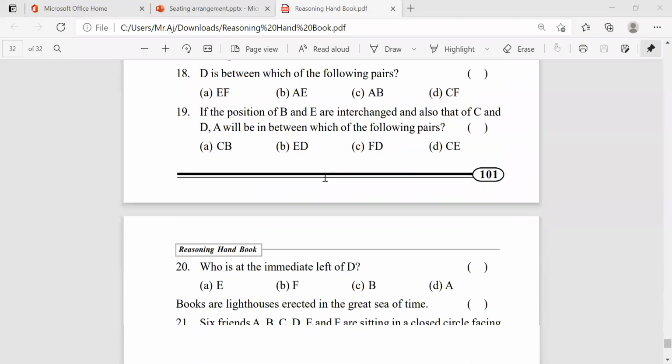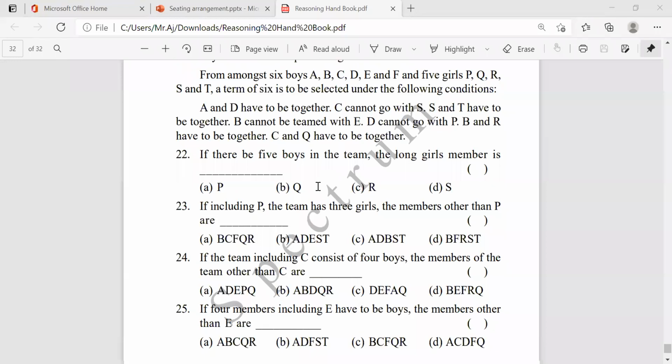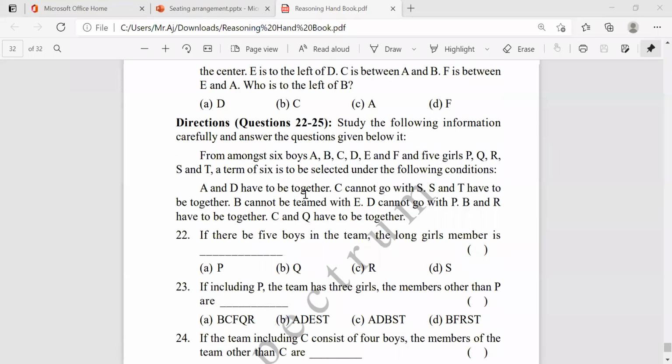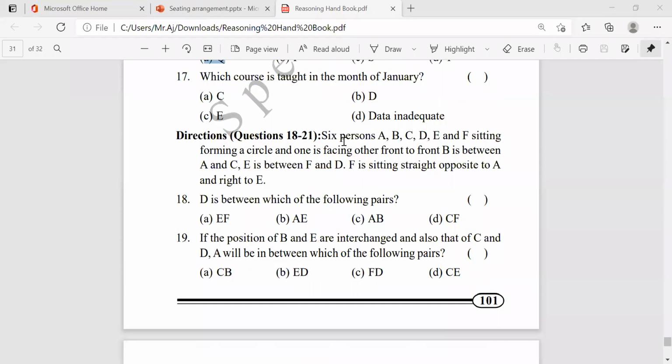Is this completed yesterday? Anyone give this one? Anyone say this? Give the reply. Is this completed yesterday? This one, 6 persons A, B, C, D, E, F sitting face to face. I think it's completed, right? Guys, give me the response.